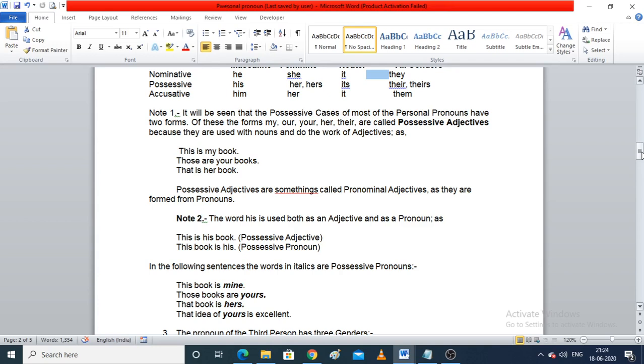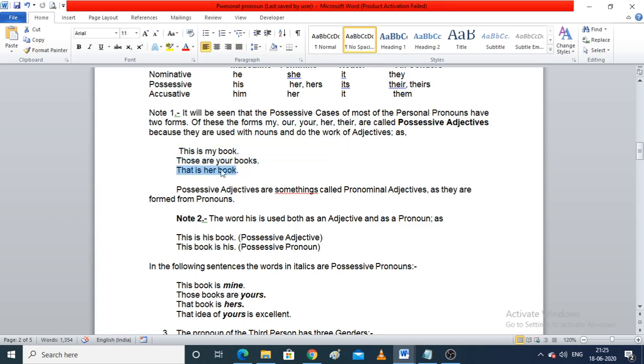So what are the examples of a possessive adjective? They are my, our, your, her, their. Because they are used with nouns and do the work of an adjective, as in: this is my book, those are my books, that is her book.